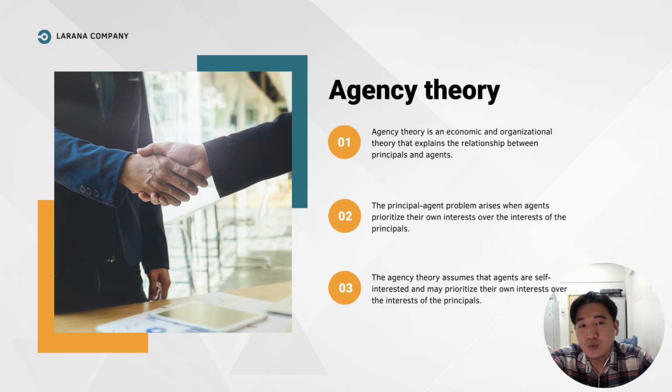The agency theory assumes that the agents are self interested and may prioritize their own self interest over the interests of the principals. One approach of mitigating this principal agent problem is through the use of incentives, such as performance based compensation or stock options. Another approach is to monitor or supervise agents to ensure that they act in the best interest of their principals. However, the agency theory has some limitations, such as assuming that the agents are purely self interested and may not consider other factors, such as reputational or social responsibilities.